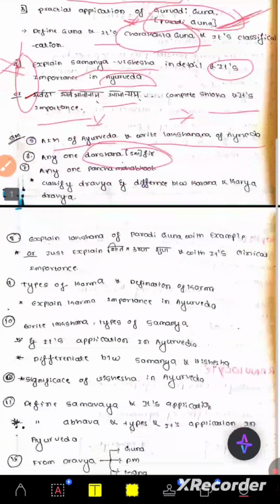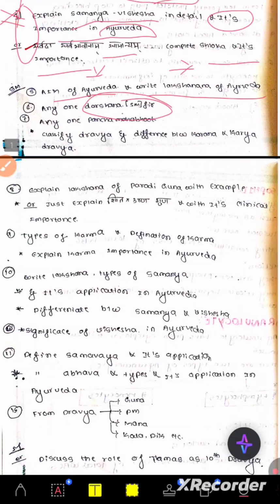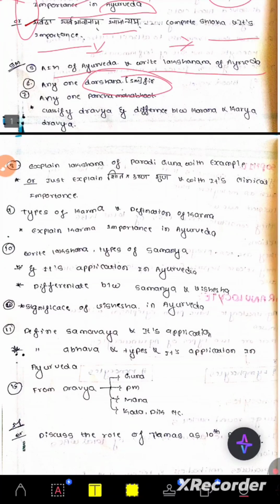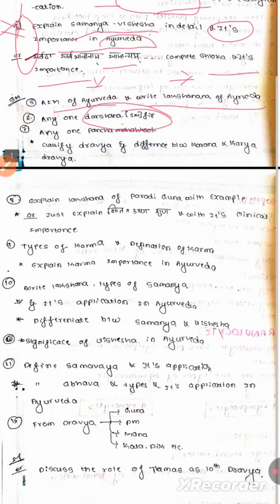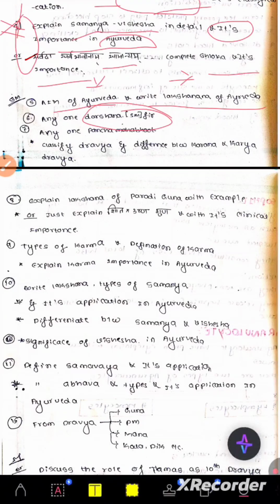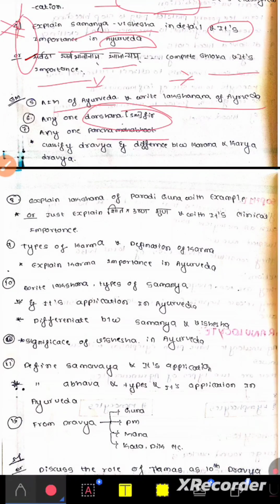Any one Darshana is fixed for 5 marks. They'll ask. Next one is the seventh question, any one Pancha Mahabhuta. They'll ask any one Pancha Mahabhuta for the seventh question. Or if they don't ask any one Pancha Mahabhuta, they'll ask to classify Dravya and the difference between Karana and Karya Dravya.